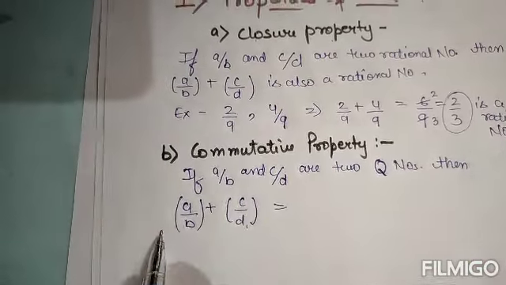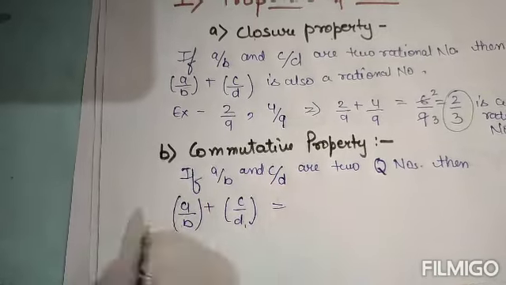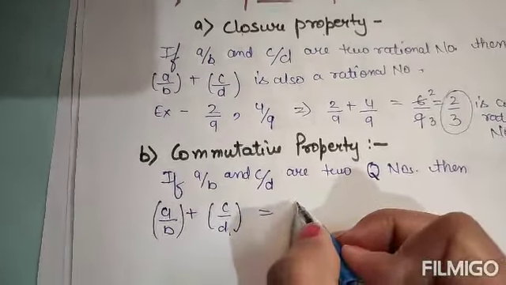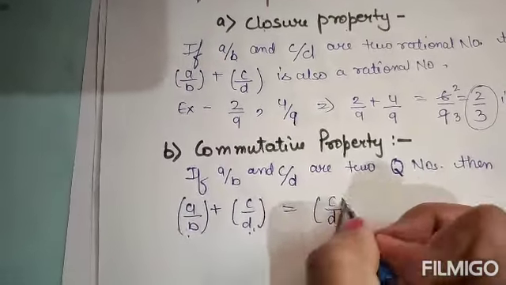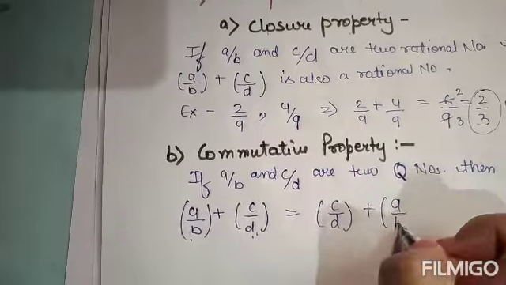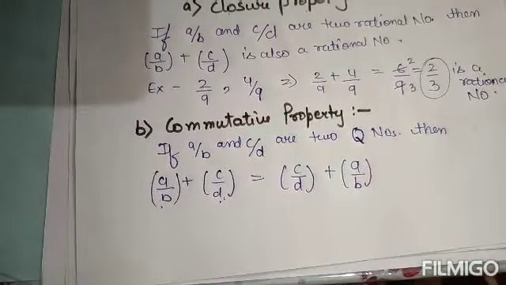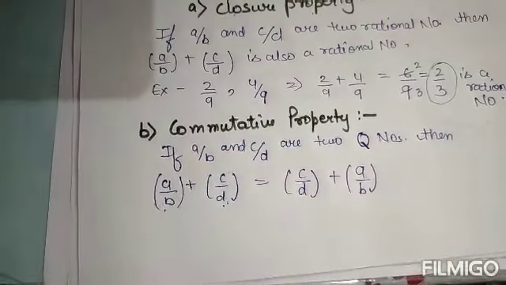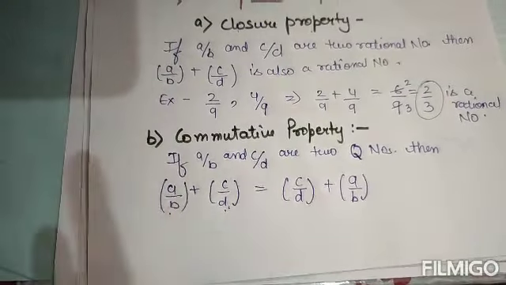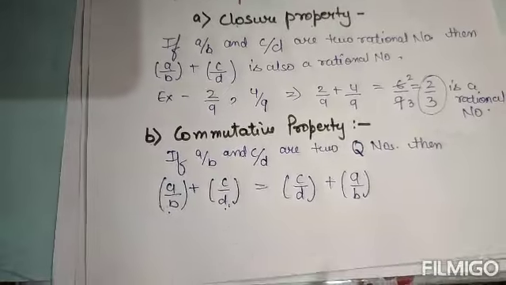If I write c by d first and a by b after, then also they are equal. That means a by b plus c by d will be equal to c by d plus a by b. You know, 2 plus 3 is equal to 5 and 3 plus 2 is also equal to 5. That doesn't mean that if I have swapped the places, it can't be equal.